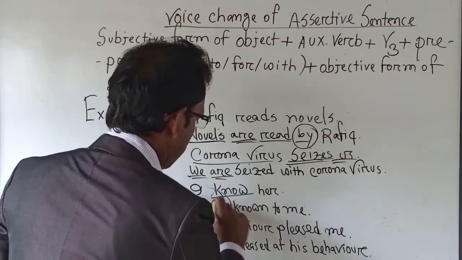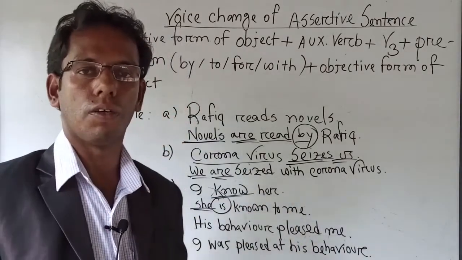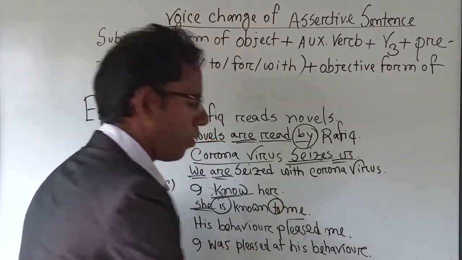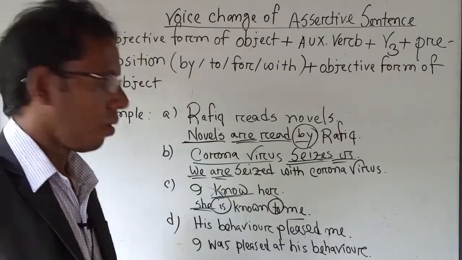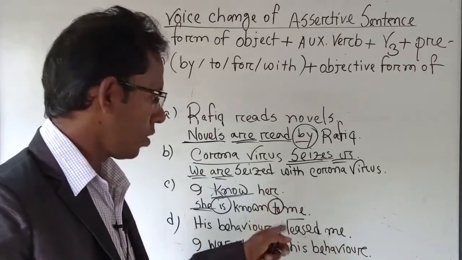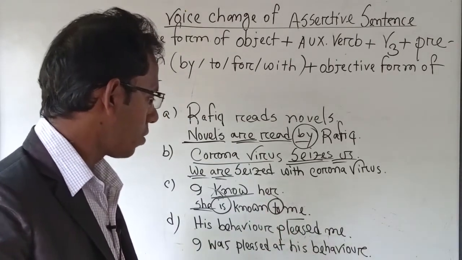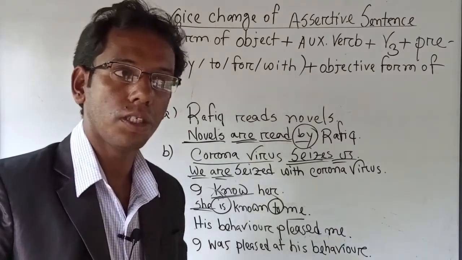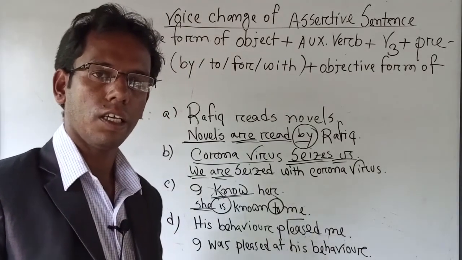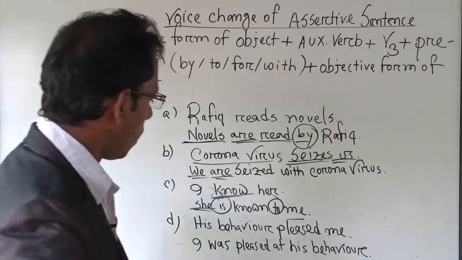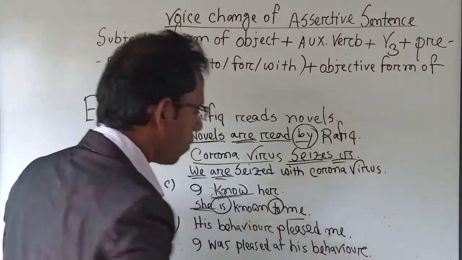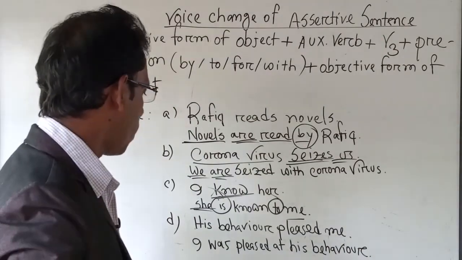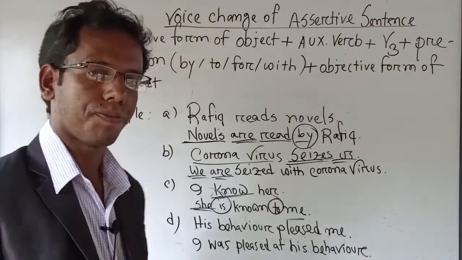The past participle of the verb know is known. Then "to". This is very important, a point to be noted. You have to use "to". I told you before, where there is acquaintance, where you know someone, use "to". That's why: she is known to me. Well, we have already known that the objective form of I is me.